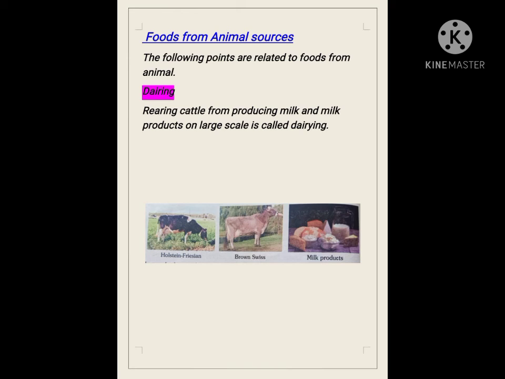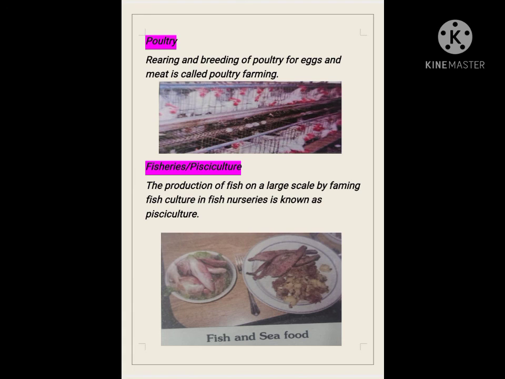The last and final topic of this chapter is food from animal sources. They are dairy, poultry, and apiculture. Dairying: rearing cattle for producing milk and milk products on a large scale is called dairying or dairy. Various types of milk producing animals are shown in the picture. We can see some milk products also. Poultry: rearing and breeding of poultry for eggs and meat is called poultry farming. A poultry farm is shown in the picture below.